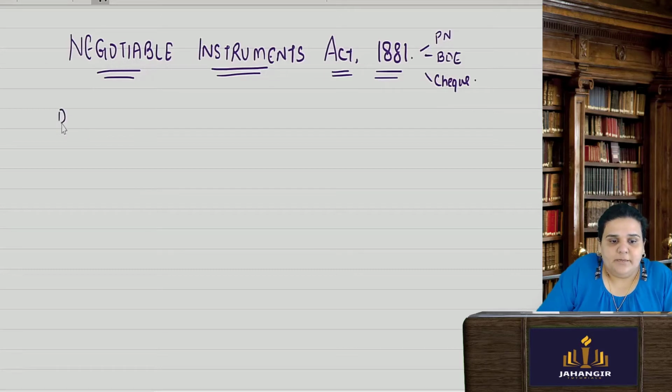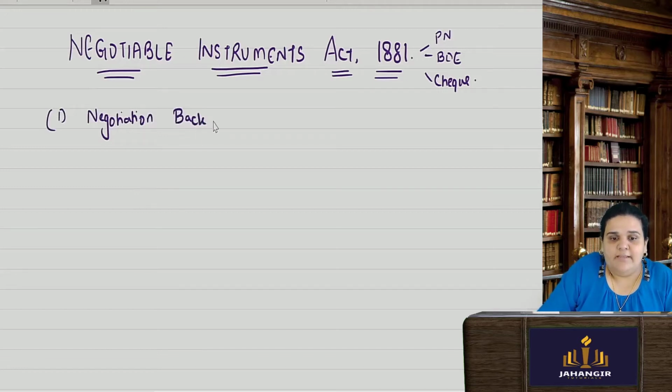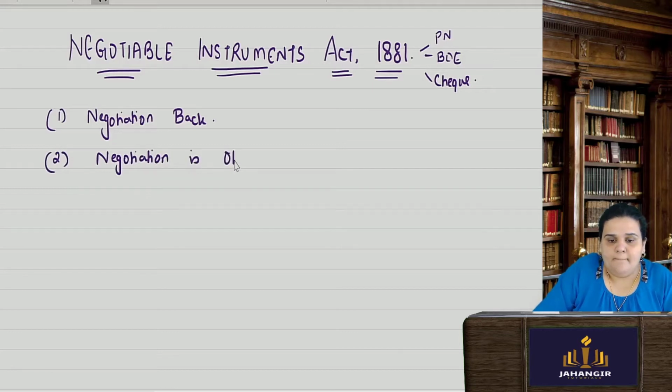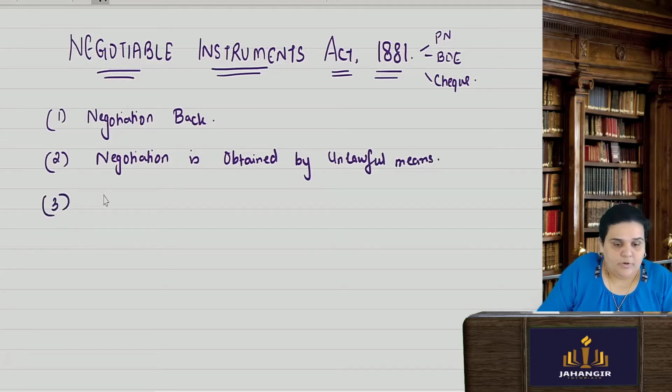First, we are going to talk about negotiation back. What is the meaning of negotiation back? I will explain it with the help of an example. Then, when the negotiation is obtained by unlawful means, that means fraud. Then negotiation by forged endorsement.